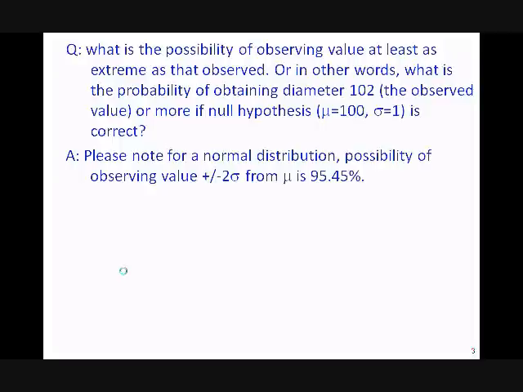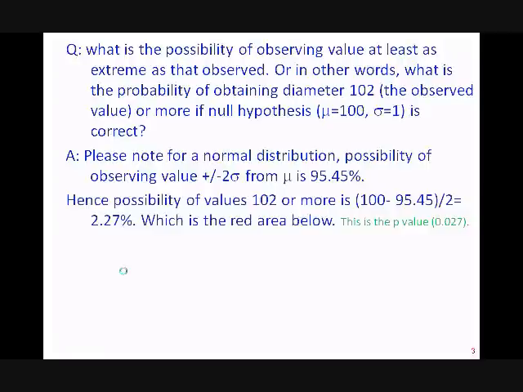So essentially in this case, because the mean is 100 and the standard deviation is 1, the probability of obtaining a value greater than 102 or less than 98 is 100 minus 95.45, which is 4.55%. So if we talk of just one side, which is the probability of obtaining a diameter of 102 or more, it is nothing but 4.55 divided by 2, which is 2.27%.